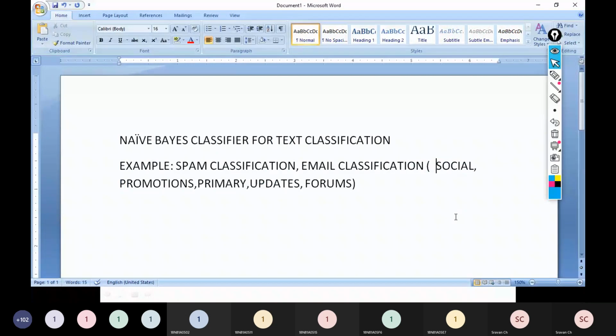Automatically some mails will go to spam, right? So spam will be detected automatically. Of course, sometimes some genuine mails will also go to spam. You might have noticed it. People will call you and say, sir, I have sent you an email, did you see? You will say, no, I did not get any email. And that fellow says, no, sir, I have sent it, it is in my sent mails also. Then if you go and check in the spam, sometimes you will find it. So sometimes, even though the email is not spam, it is considered to be spam.